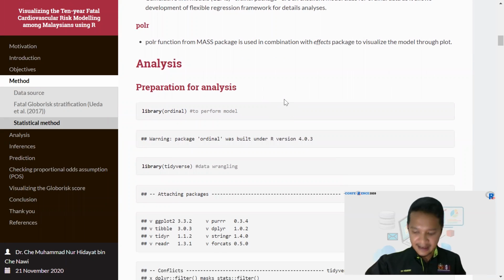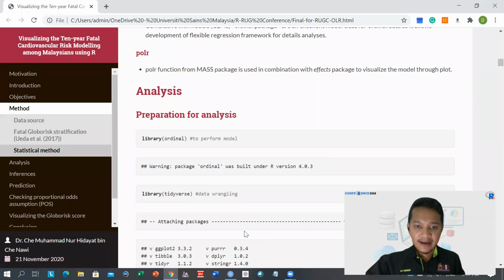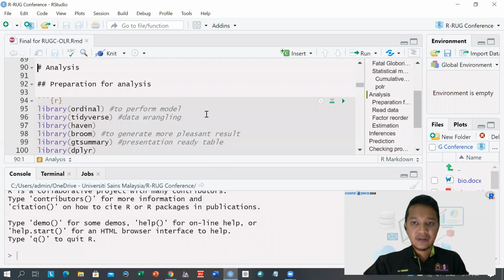And that's the end of the first part of my presentation. Let's move on to the demonstration in R. So let's go to my RStudio.